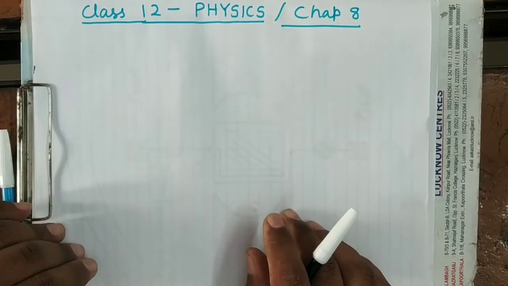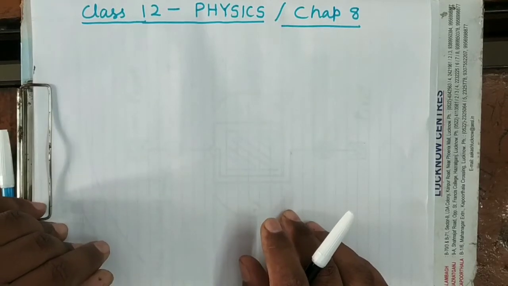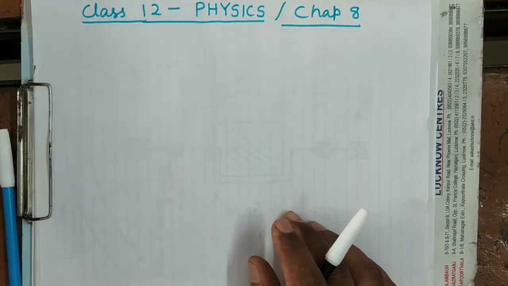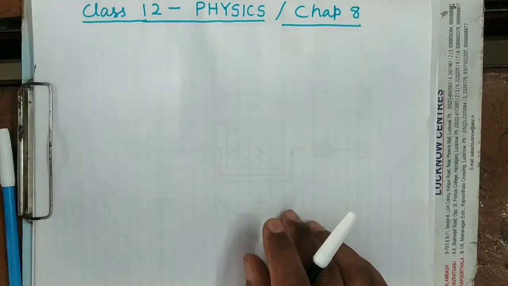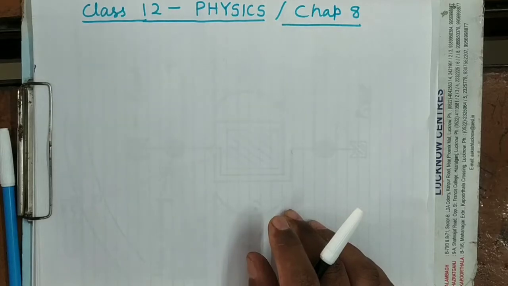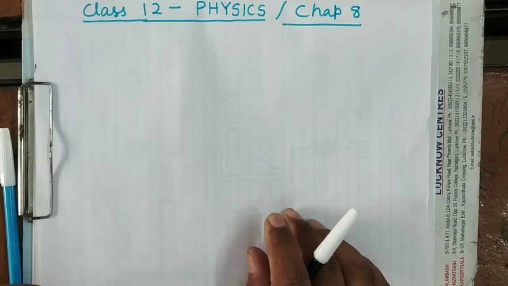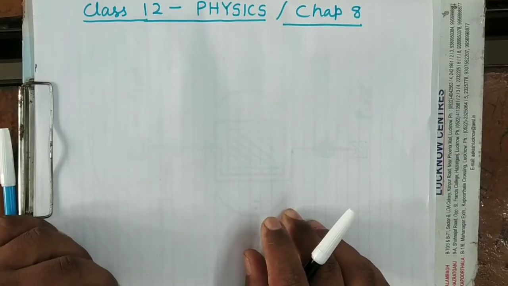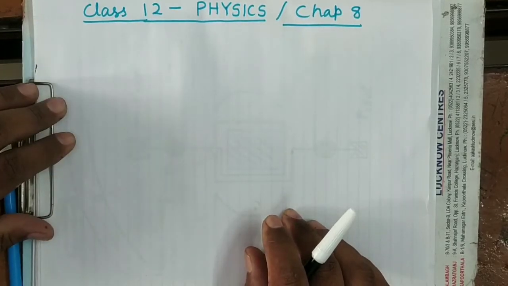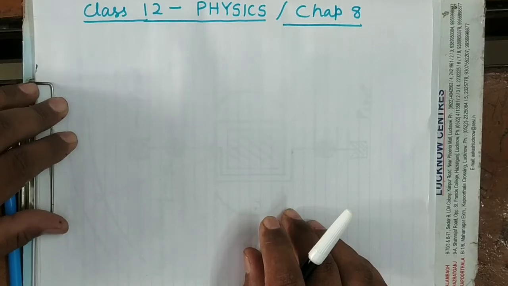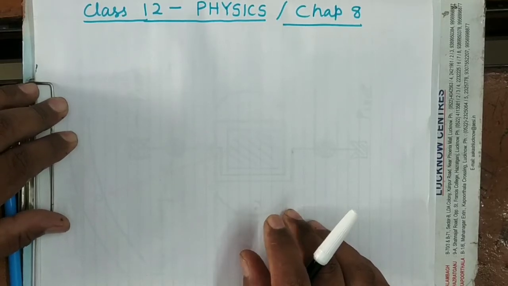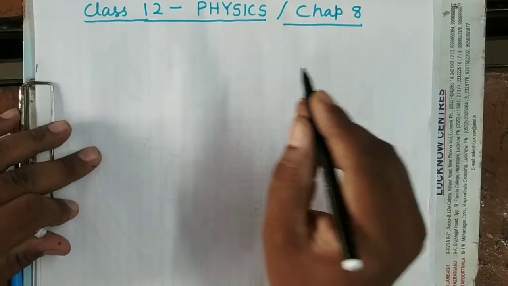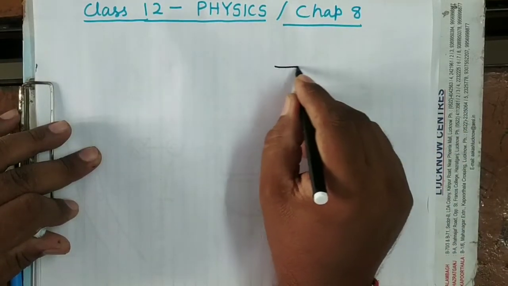Hello students, in the previous lecture I told you about the torque acting on a current loop placed in a uniform magnetic field, and I deduced the formula of torque acting on the current loop placed in a uniform magnetic field, taking the loop as a rectangular coil. So I am just revising here once again.